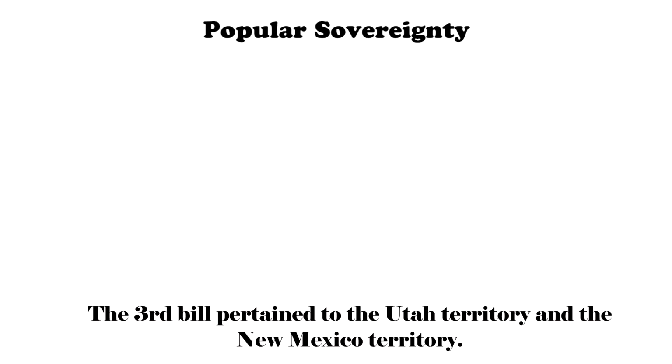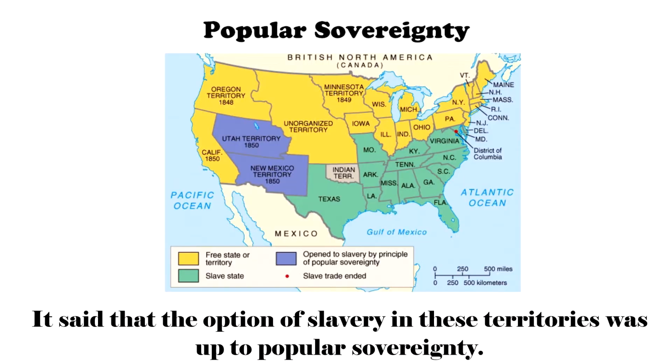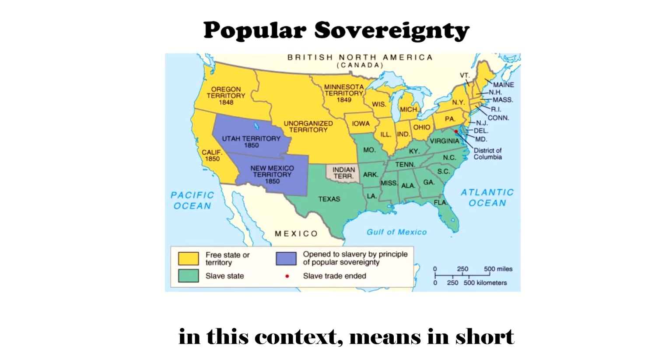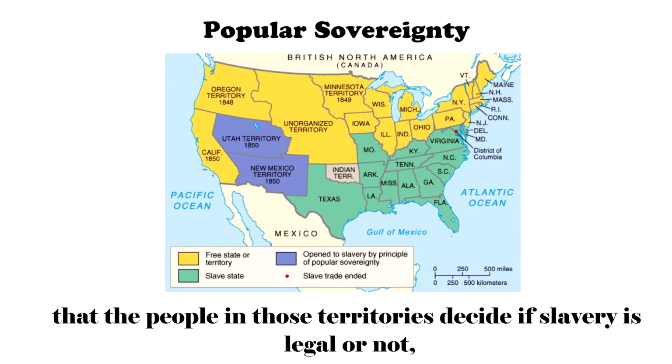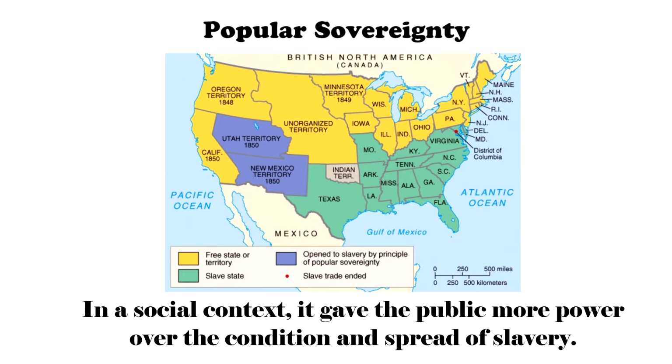The third bill pertained to the Utah Territory and the New Mexico Territory. It said that the option of slavery in these territories was up to popular sovereignty. Popular sovereignty, in this context, means in short that the people in those territories decide if slavery is legal or not, not the government. In a social context, it gave the public more power over the condition and spread of slavery.